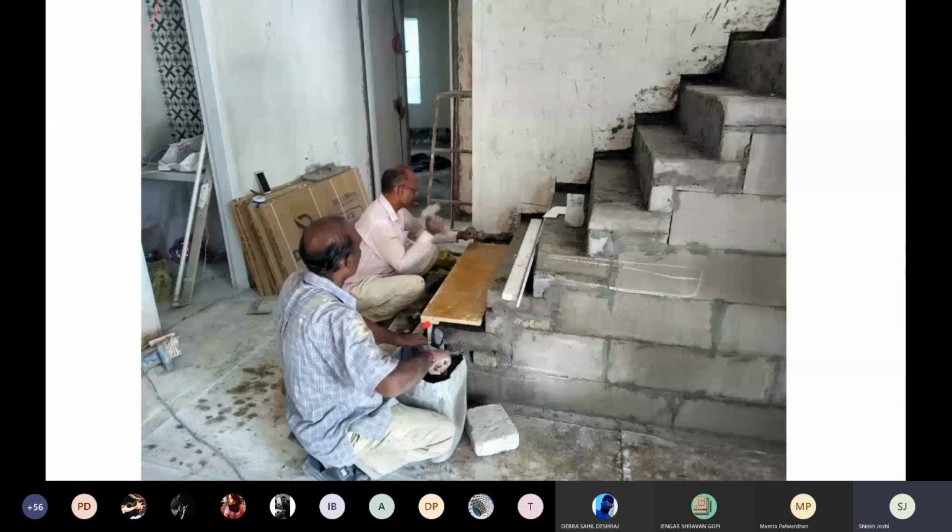And again over here, it's a two-part process. One is the step and the other is the riser. Notice that the step, what we intended is to have a certain kind of a thickness. But because there is already sufficient support at the back, that thickness is only shown in the front. It's not in the entire stone. So this stone is actually double layer stone over here. This is Jaisalmer stone, which is sandwiched and put.